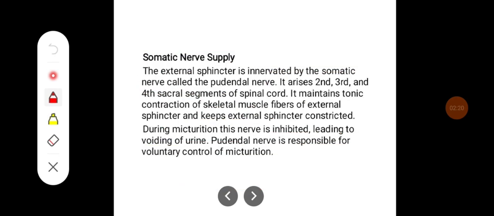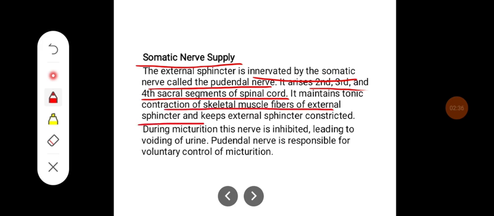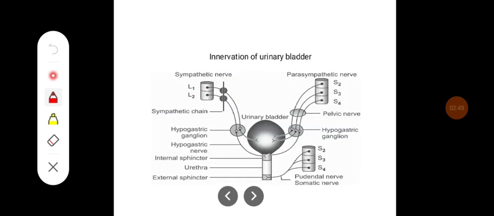cord. If you see somatic nerve supply, the external sphincter is innervated by the somatic nerve called the pudendal nerve. It arises from the second, third, and fourth sacral segments of the spinal cord. It maintains tonic contraction of skeletal muscle fibers of the external sphincter and keeps the external sphincter constricted. During micturition, this nerve is inhibited, leading to voiding of urine. The pudendal nerve is responsible for voluntary control of micturition.